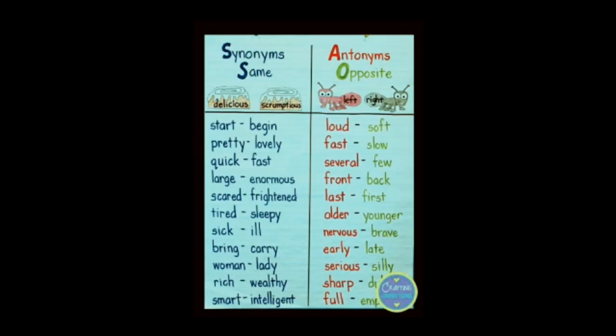Large, enormous, scared, frightened, tired, sleepy. Whereas on the other hand you can see antonyms. Antonyms means opposite. So the opposite of loud is soft, opposite of fast is slow, then several, few. Opposite of back is front, and opposite of first is last.